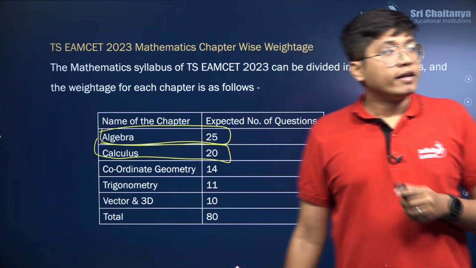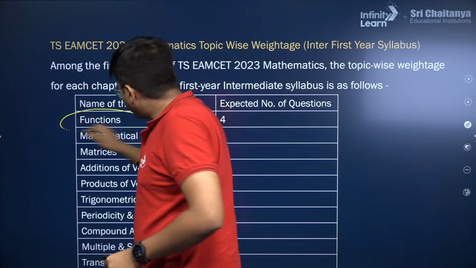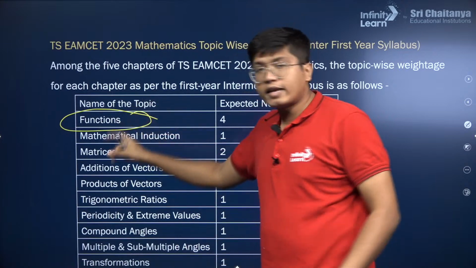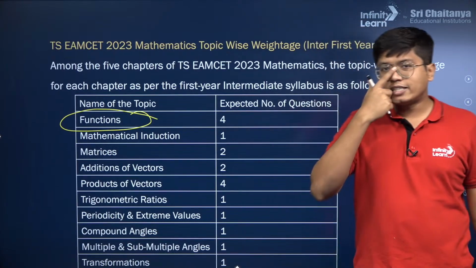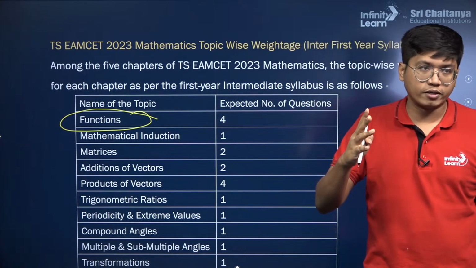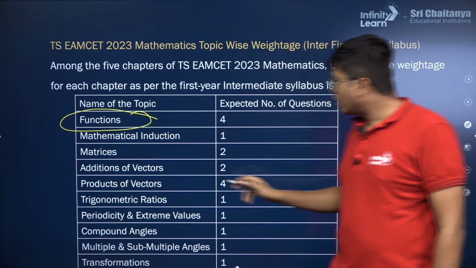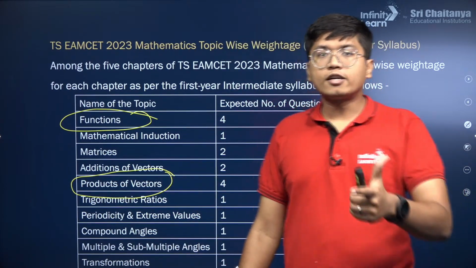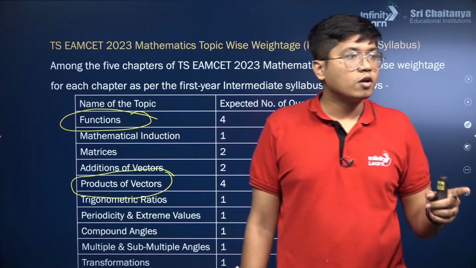Okay. Next up we have functions, which again has the highest weightage. This becomes a very important chapter, because it's a part of algebra itself. In physics we saw it was just 1 mark, 2 marks, the variation was very little, but functions suddenly has 4 questions expected out of it. So it's one of the most important parts that you can do from maths. Rest again, the products of vectors: even in vectors focus more on the products, so dot products and cross products. Even the scalar triple product becomes important. Okay.